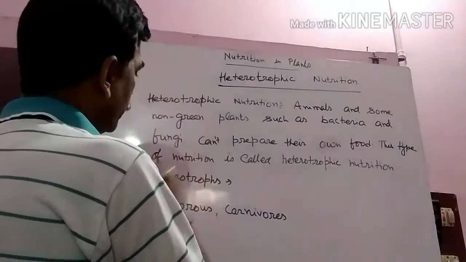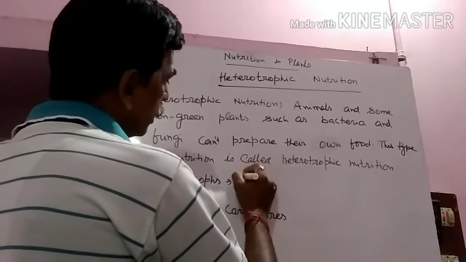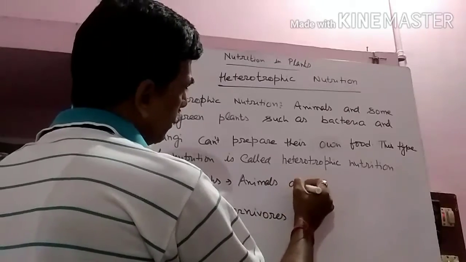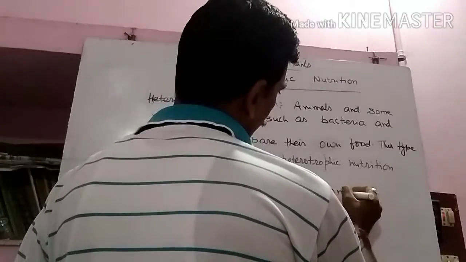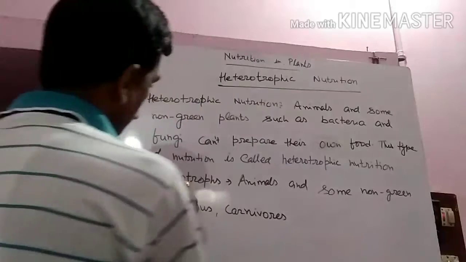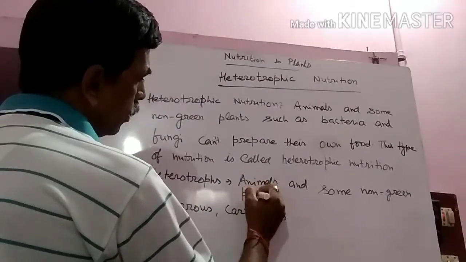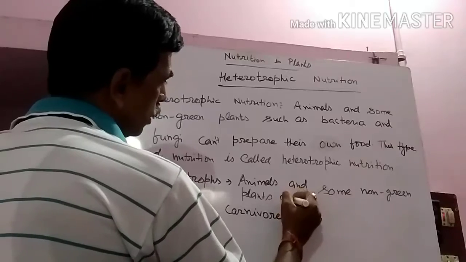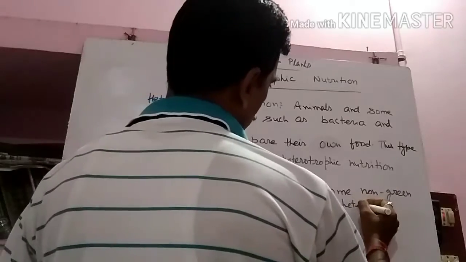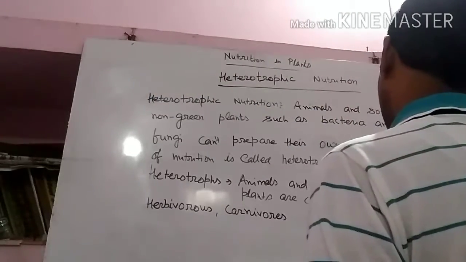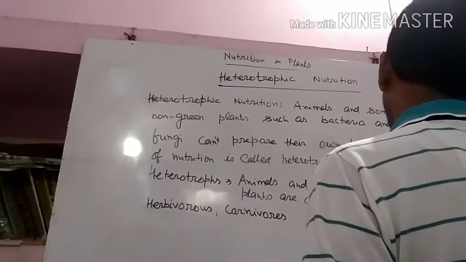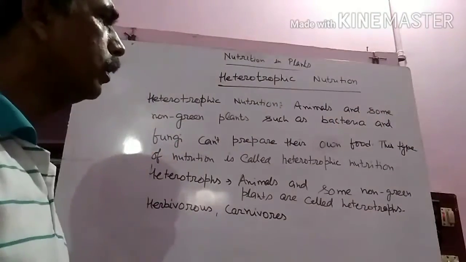So in short, animals and some non-green plants are called heterotrophs because they can't prepare their own food. They depend for their food on green plants.